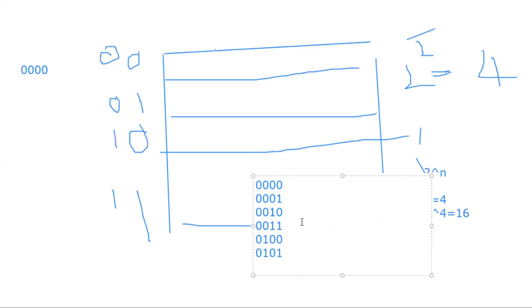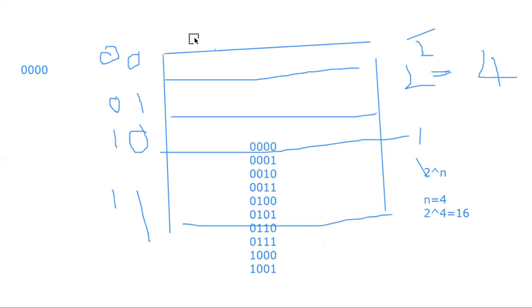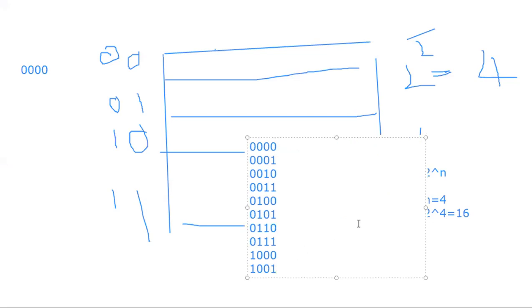Then 0 1 1 0. Then 0 1 1 1. Then 1 0 0 0. Then 1 0 0 1. Then 1 0 1 0.